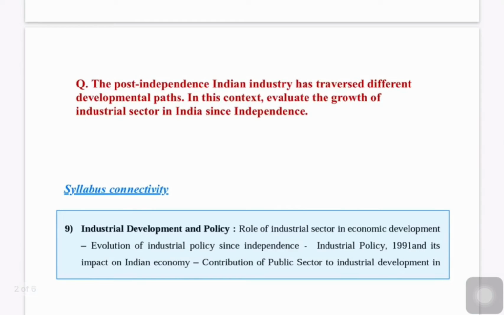So today's question is related to Indian industry. The post-independence Indian industry has traversed different developmental paths. In this context, evaluate the growth of industrial sector in India since independence.